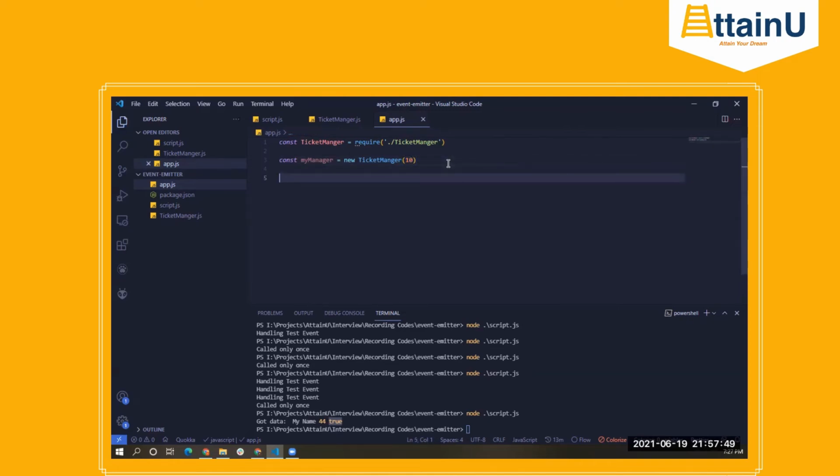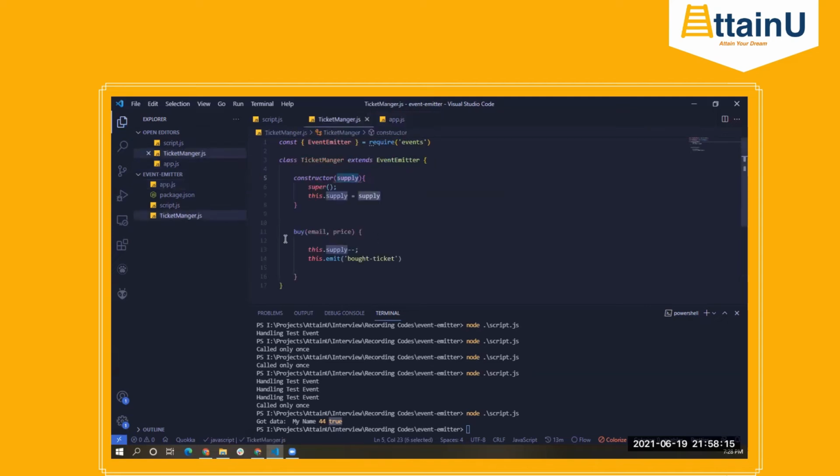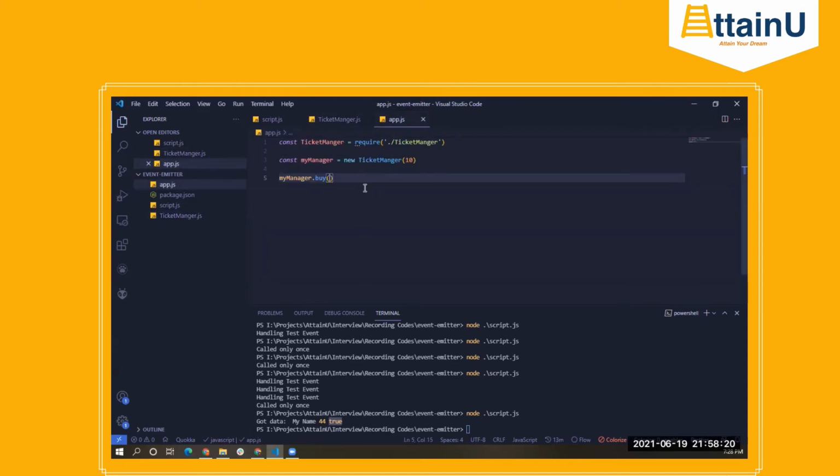Let's say we had some request and response or whatever it is. Then what we do is we call myManager.buy. This is the function name which we created, correct? Based on this function name, that particular function will be called, this buy function. We'll be passing two values here, email ID and the price.